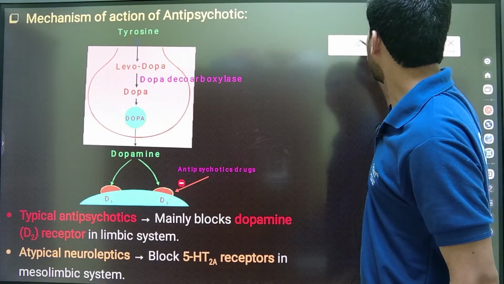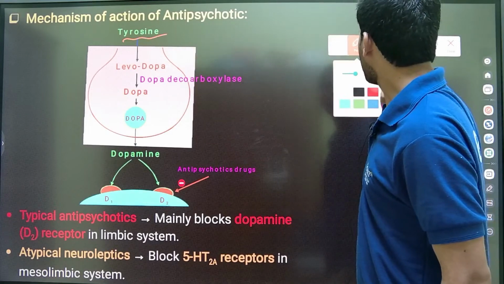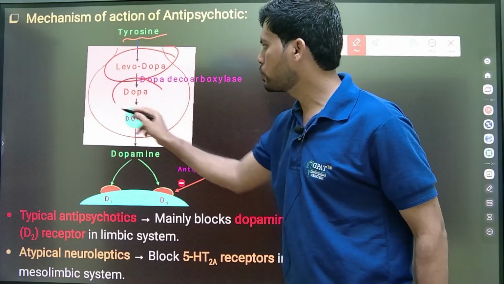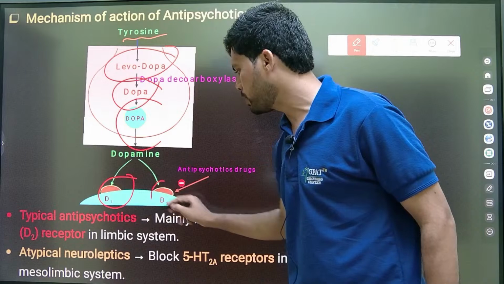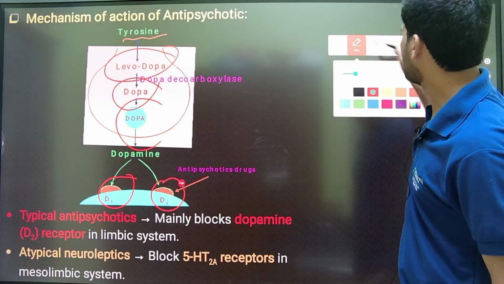Tyrosine converts to levodopa, converts to dopamine, and dopamine is released and shows action on the dopamine receptors.